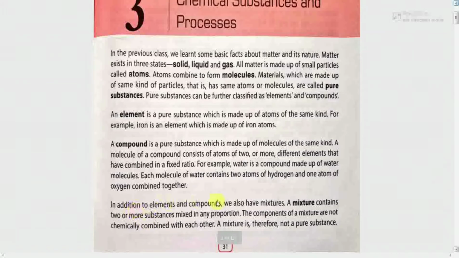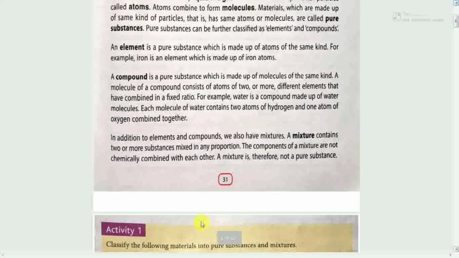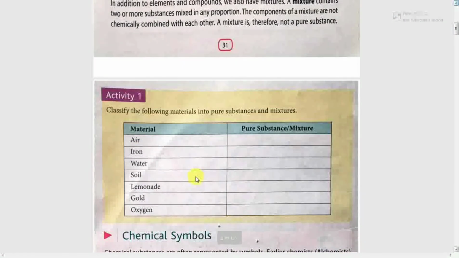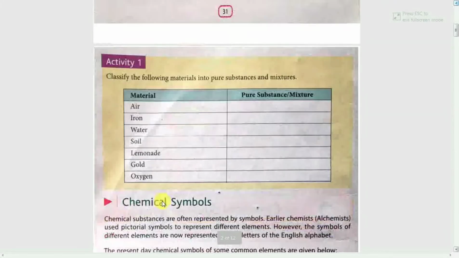In addition to elements and compounds, we have mixtures. A mixture contains 2 or more substances mixed in any proportion. The components of a mixture are not chemically combined with each other. A mixture is therefore not a pure substance. Here are given the names of some materials and you can classify them as pure substances or mixtures: air, iron, water, soil, lemonade, gold, oxygen.